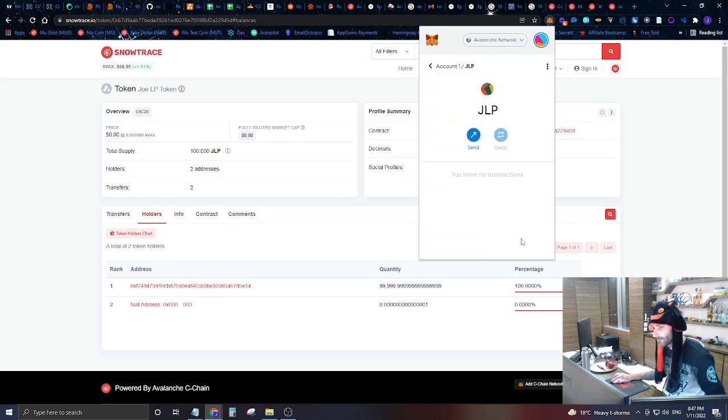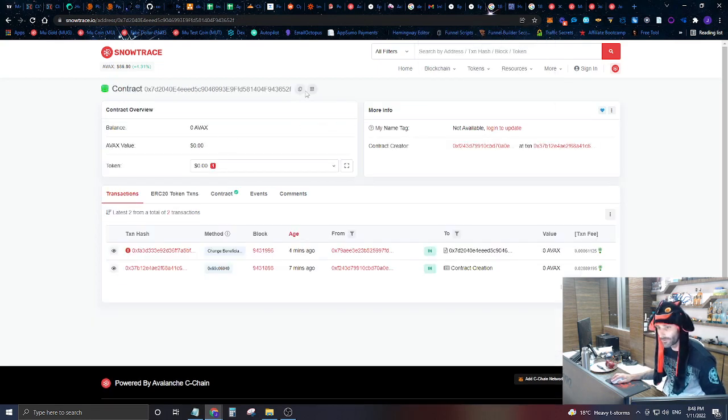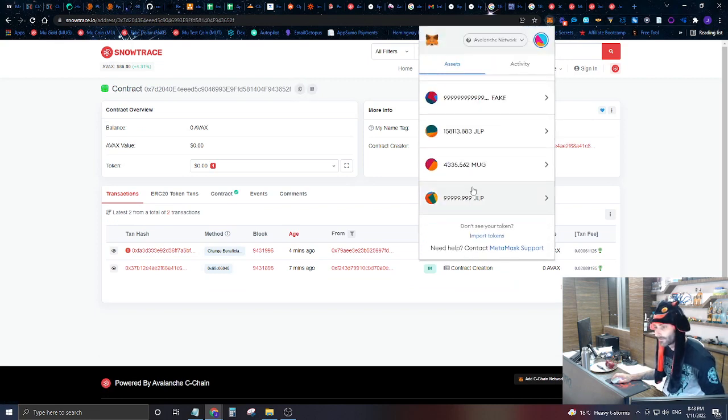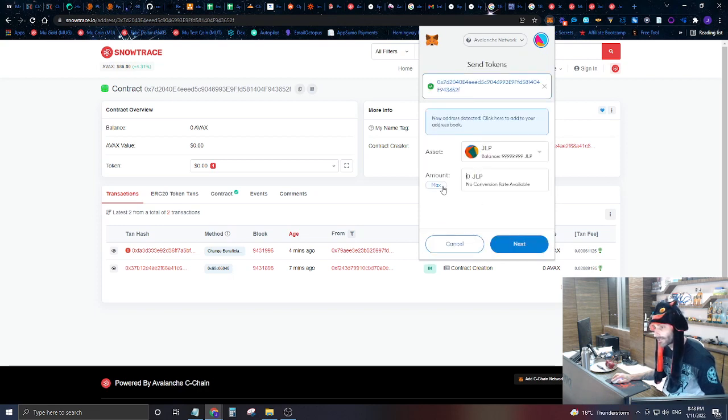You can see those are those tokens right there. And then let's come back over here to this contract address, and let's send him these liquidity pool tokens. So let's send to that contract address, and let's do the max.